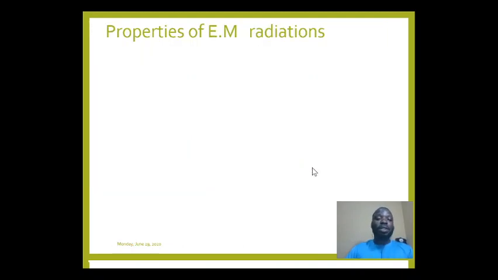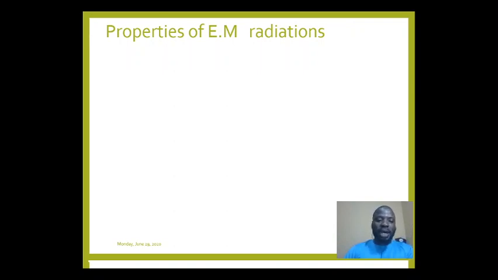Now let's move on. What are the properties of electromagnetic radiation? From the definition I stated earlier, I said we have two types of wave: electromagnetic wave, and what we call the mechanical wave, in terms of whether a material medium is required or not. We say mechanical wave requires a material medium to travel, meaning mechanical wave cannot travel in vacuum. That's the first point.